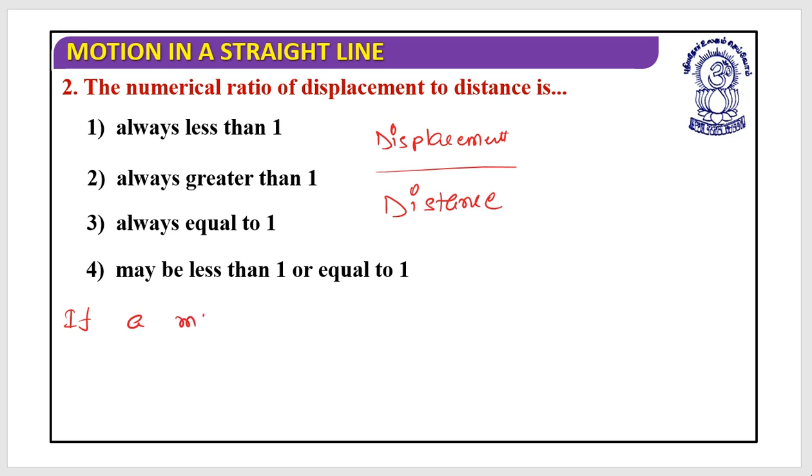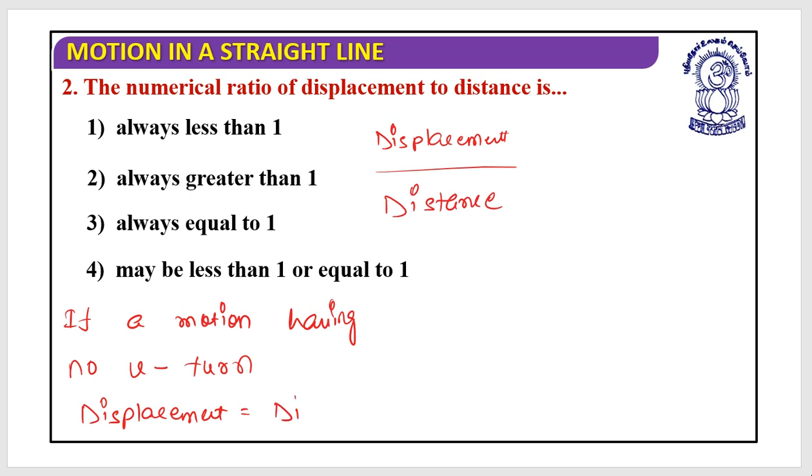Shall I write this? If a motion has no U-turn, then displacement should be equal to distance.